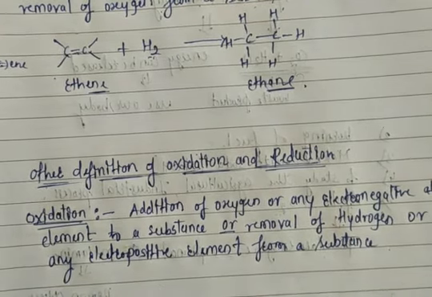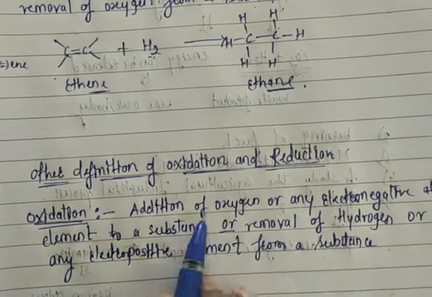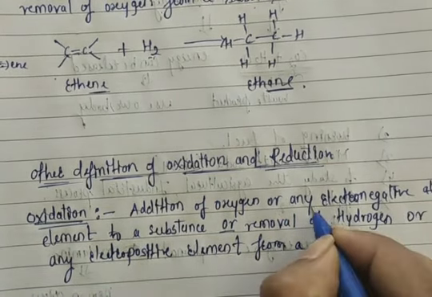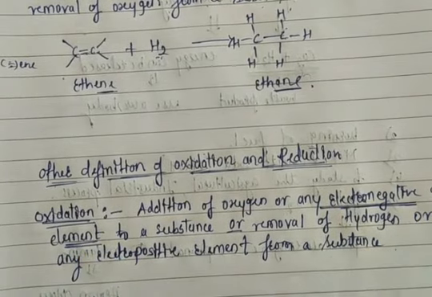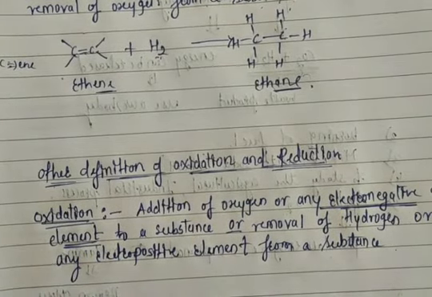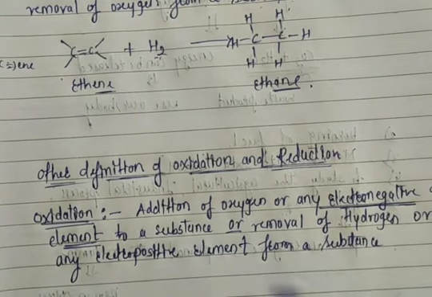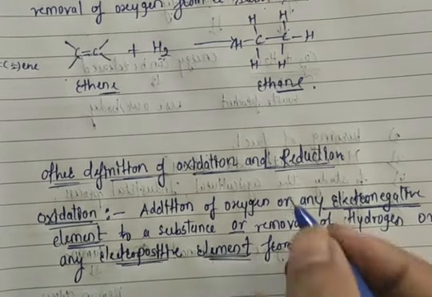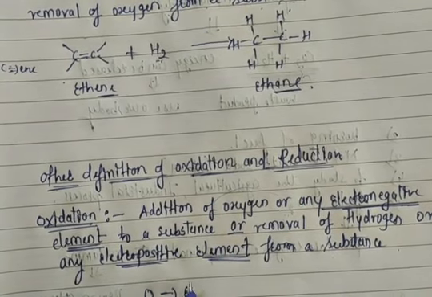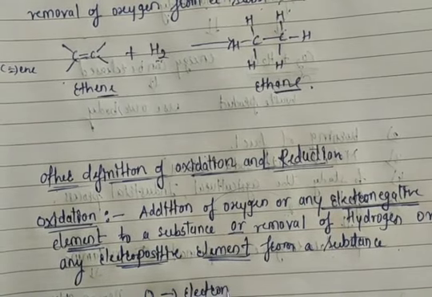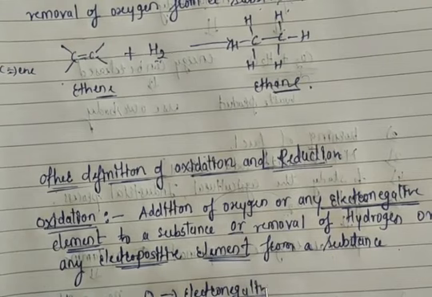See what will happen here. Addition of oxygen or any electronegative element, a new word has come here, electronegative element, or removal of hydrogen or any electropositive element. Now oxygen is an electronegative element.